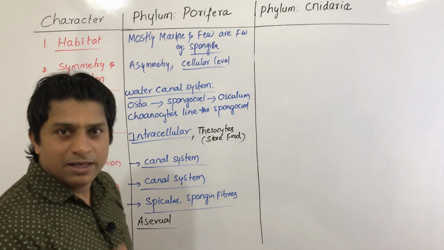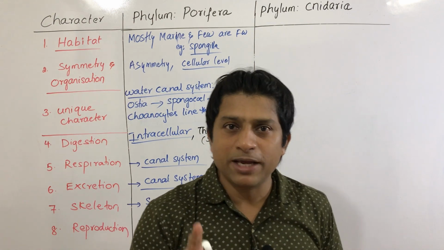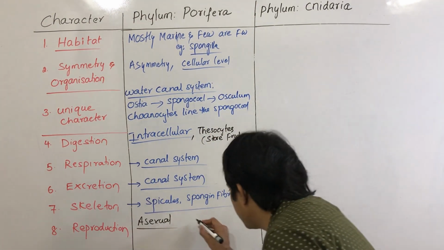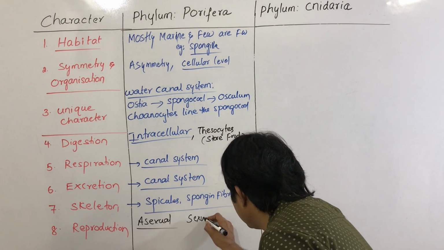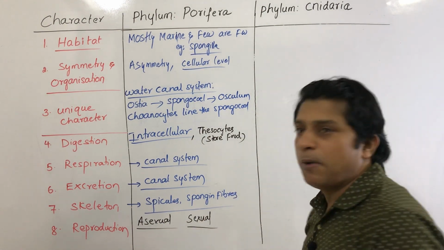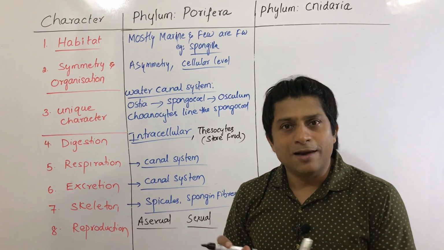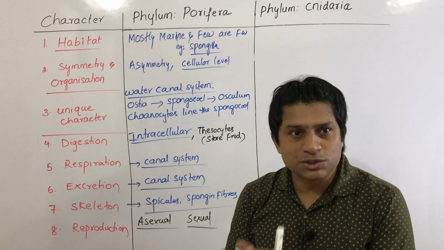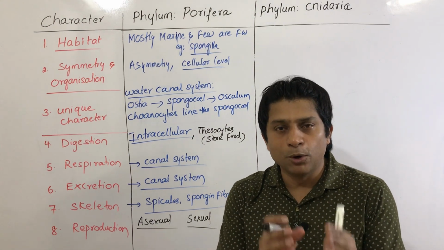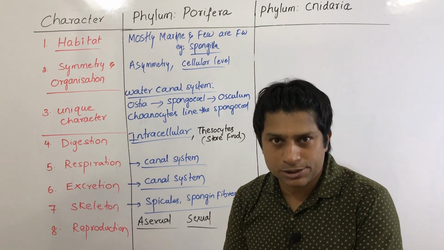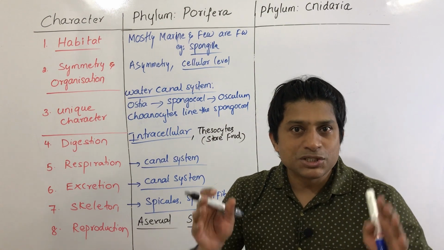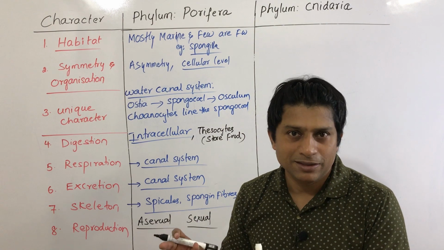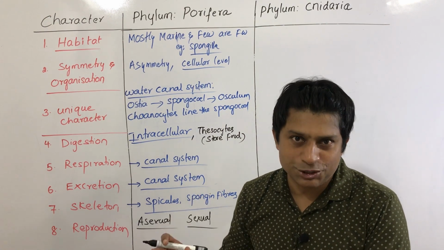This is asexual. Asexual reproduction occurs by a simple method called fragmentation. Next, coming to sexual reproduction. In sponges, they are hermaphrodites, bisexual. Means inside the sponge body, there are cells which can produce both sperms as well as eggs, right? But still, self-fertilization does not occur in the sponge body. So always it's a cross fertilization.